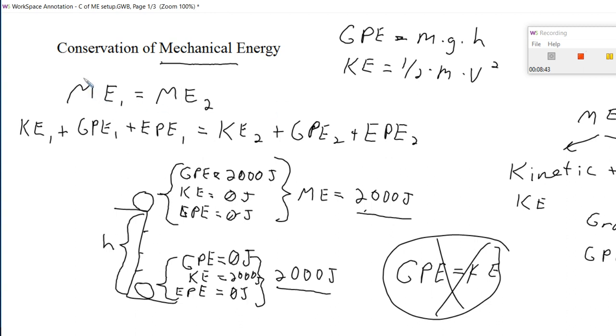And so you really need to start with this fundamental idea that mechanical energy is conserved, then list those components, and then substitute in which ones of those are equal to 0, or if they are not equal to 0, what they are equal to. Okay, so you may not simply start with this assumption. It is not necessarily valid, and even if it is, you have no basis for it if you do not begin with the idea that mechanical energy is conserved.